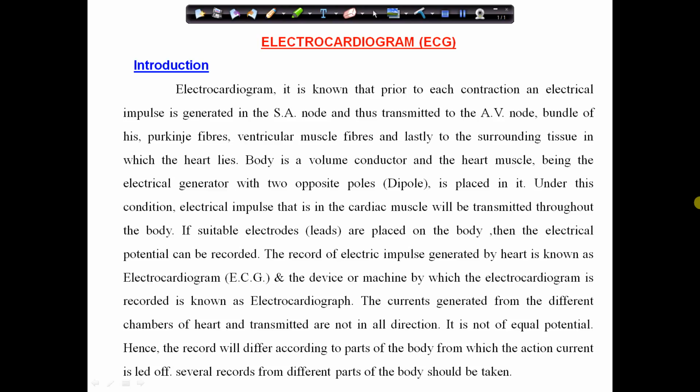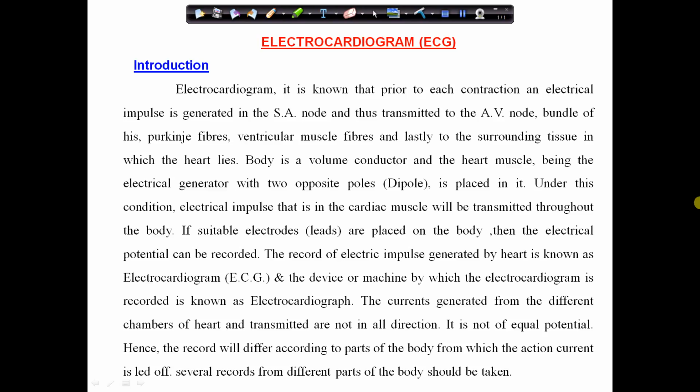Electrocardiography is a technique by which the electrical activities of the heart are studied. The spread of excitation through the myocardium produces local electrical potential. This causes flow of small currents through the body, which acts as a volume conductor, as I have told you. These small currents can be picked up from the surface of the body by using suitable electrodes and recorded in the form of an electrocardiogram.